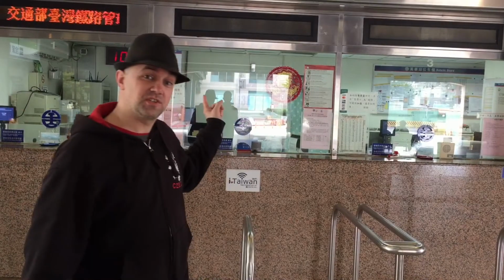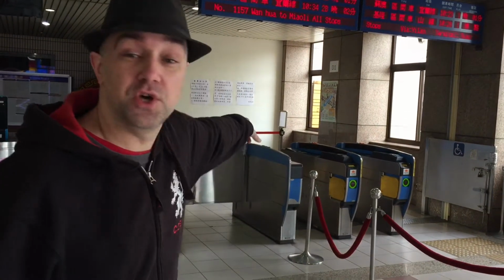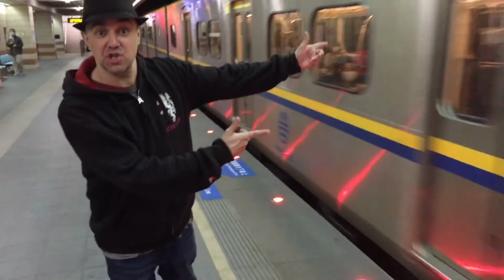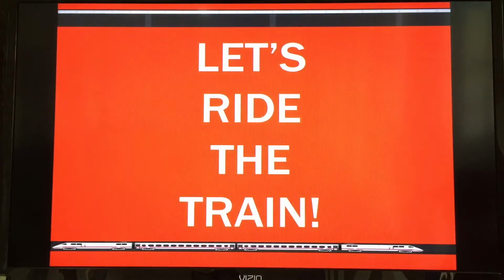Okay, this is the ticket booth. It's where we buy the ticket. Once you've bought your ticket, you go through the turnstile. After you've gone through the turnstile, you wait for your train on the platform. And here's the train. Let's ride the train.